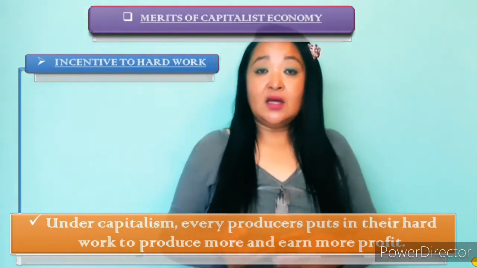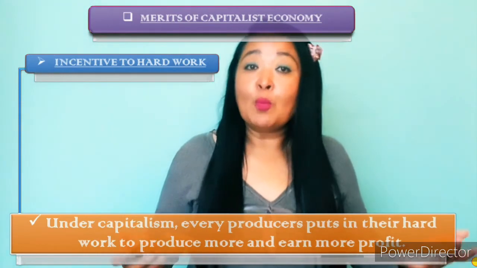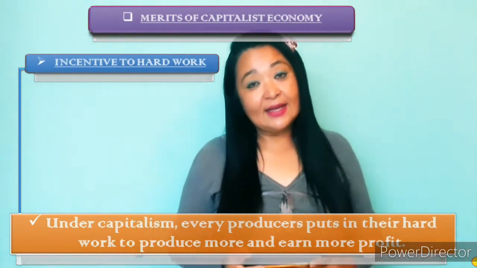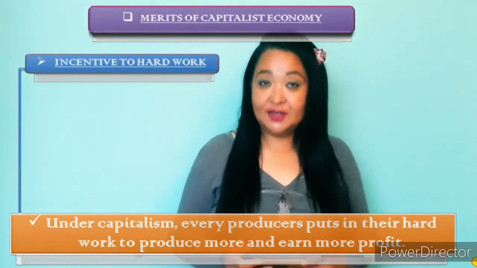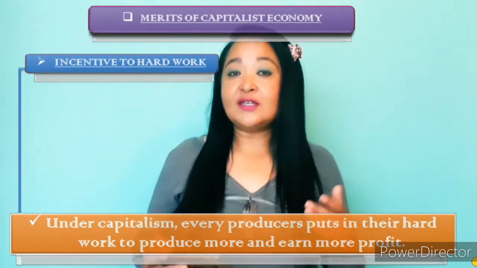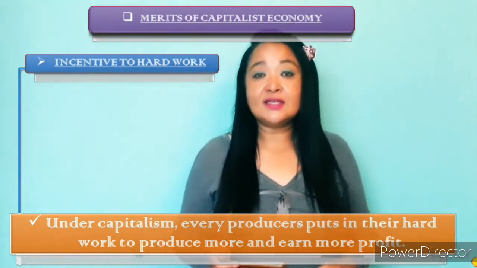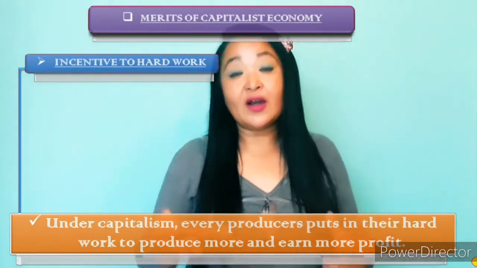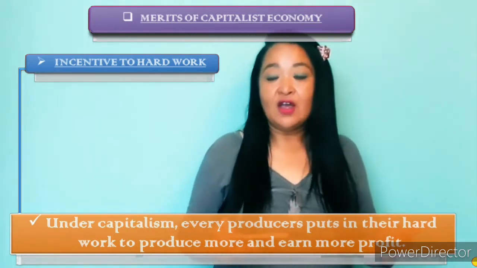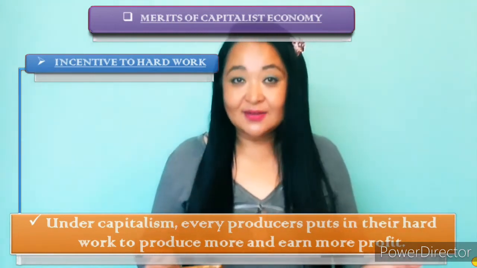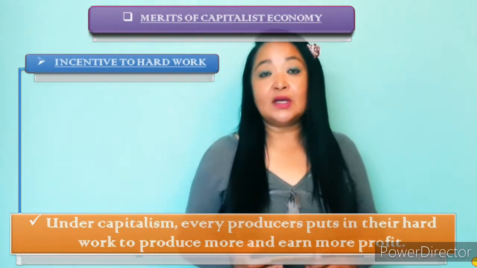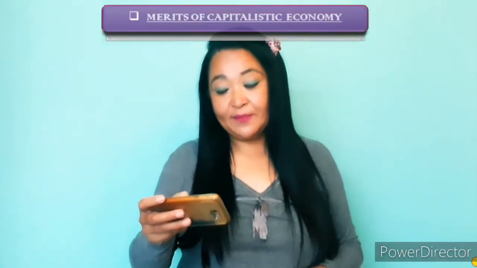That means the harder they work, the more profit they can expect to earn. So profit is the main catalyst for the producers to work hard. It works as an incentive for them. Alright, so that's another merit of capitalistic economy. Let's look at the next merit.